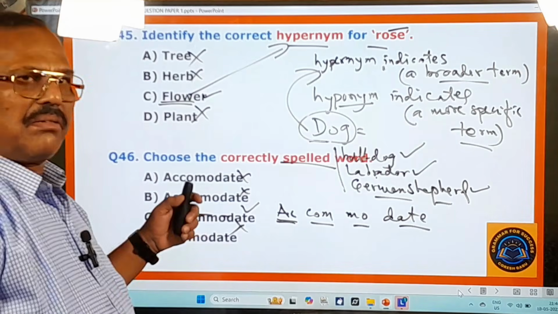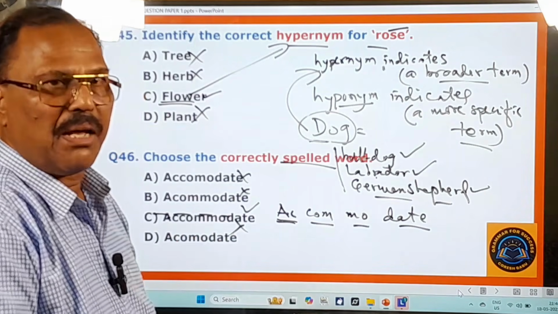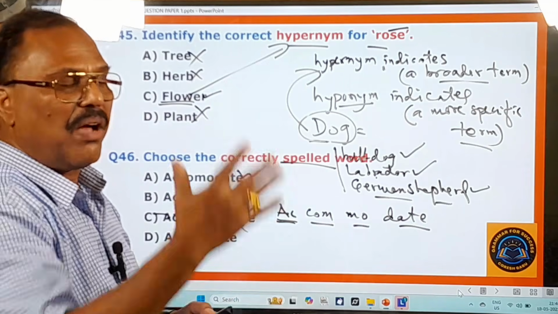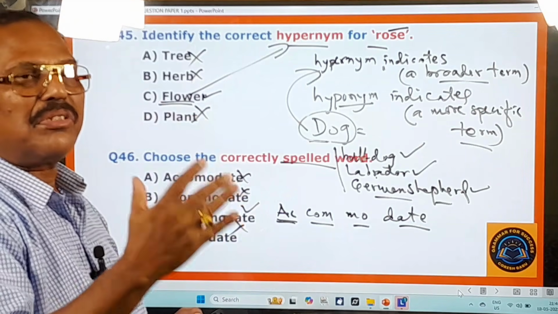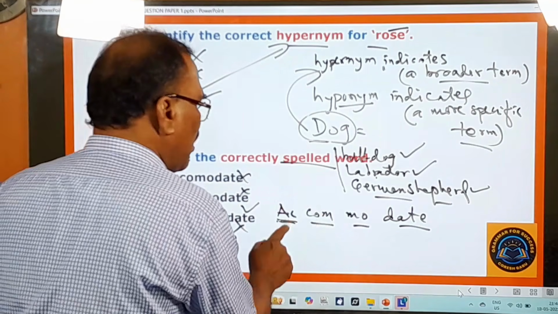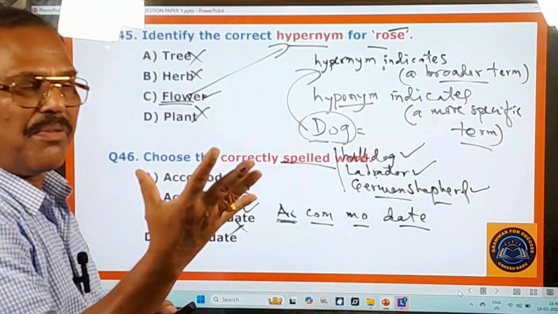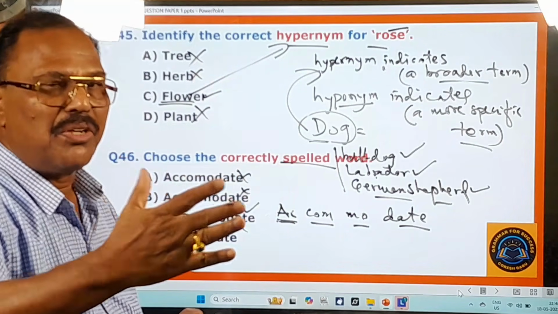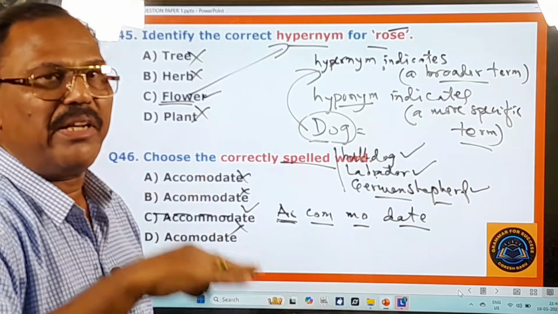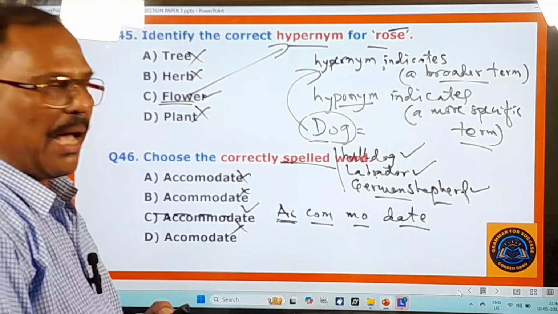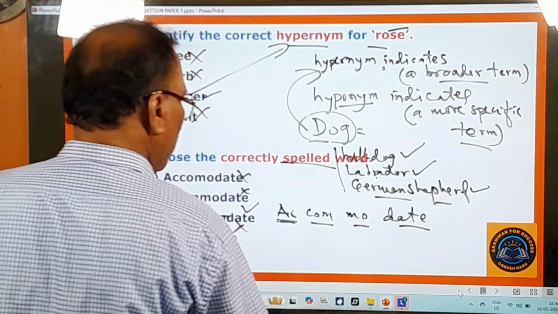Whenever such a question is given in the examination, don't look at the options given because you get confused. You have to cut the word into syllables. Ak, kam, mo, date. 1, 2, 3, 4. Four syllables are there. If you can cut the word into syllables, you can give the spelling of that word very easily without any difficulty, right? So this is all about vocabulary. And now you move on to other questions.